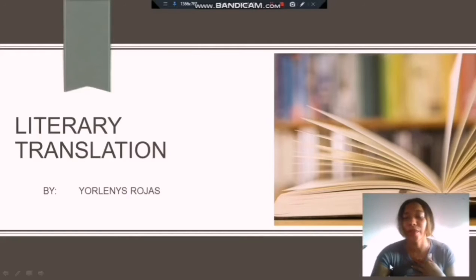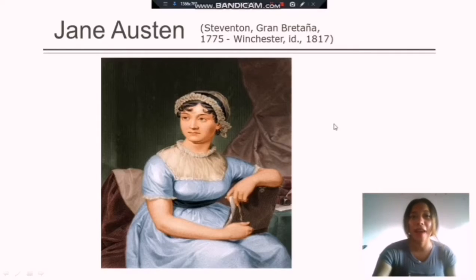Today I have chosen a beautiful poem from a well-known British novelist. Jane Austen was a prominent British novelist who lived during the Georgian era. Some of her famous works have been adapted into movies, like Pride and Prejudice. This well-known novelist also wrote beautiful poems, like the one that we are going to analyze today.